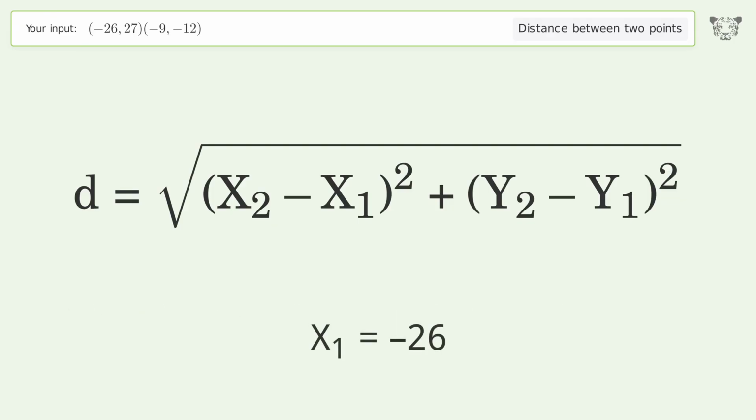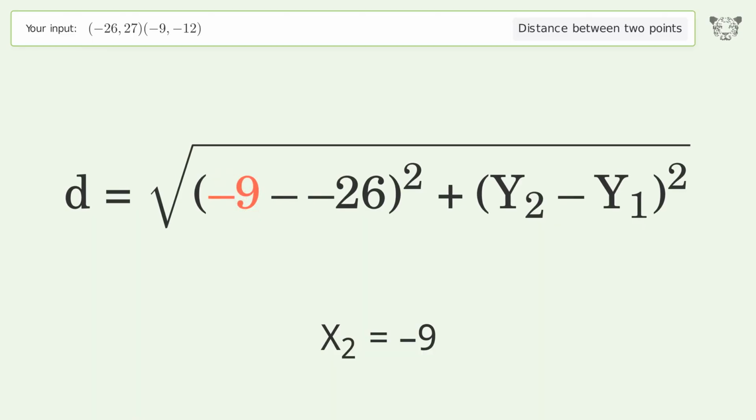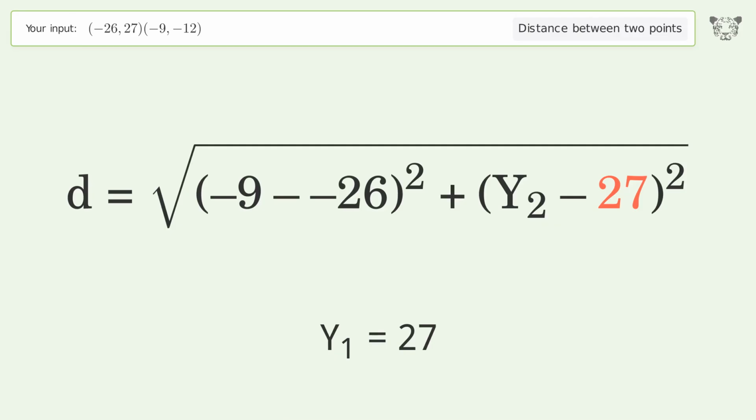x1 equals -26. x2 equals -9. y1 equals 27. y2 equals -12.